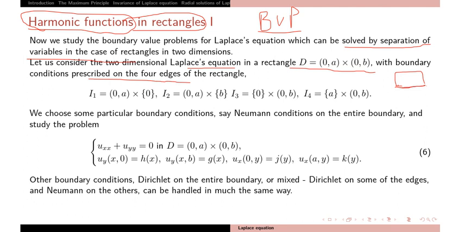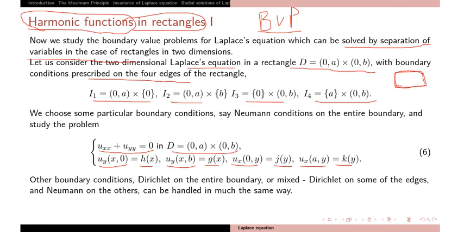So we have boundary conditions on 4 sides, given by I1, I2, I3 and I4. So finally you have the equation u_xx plus u_yy equal to 0 on that rectangle, and the first condition u_y(x,0) is h(x), u_y(x,b) is g(x), u_x(0,y) is j(y), and u_x(a,y) equal to k(y).